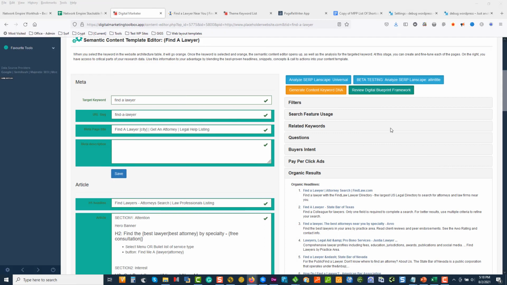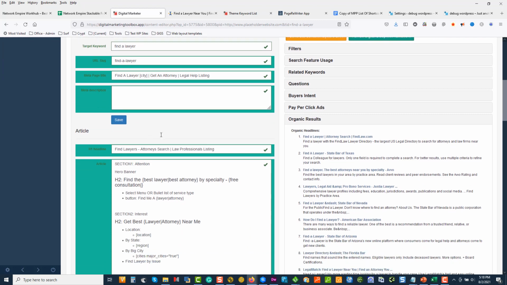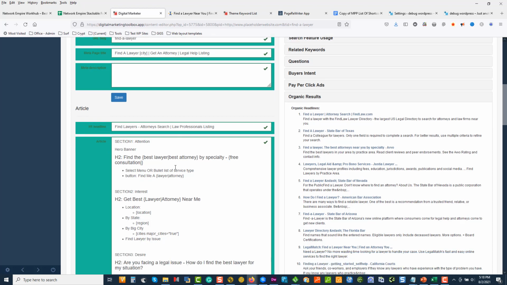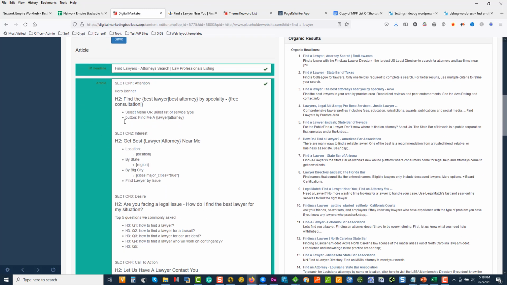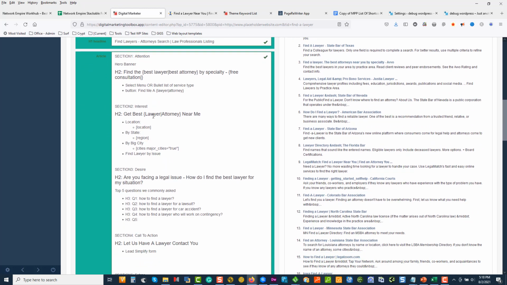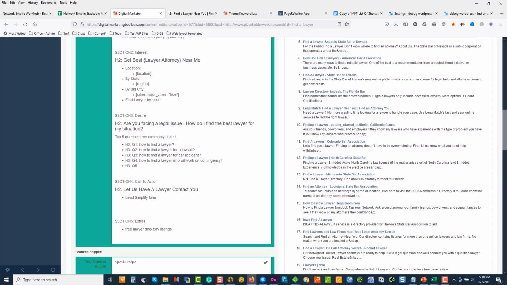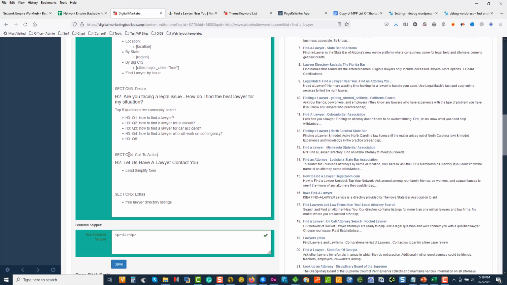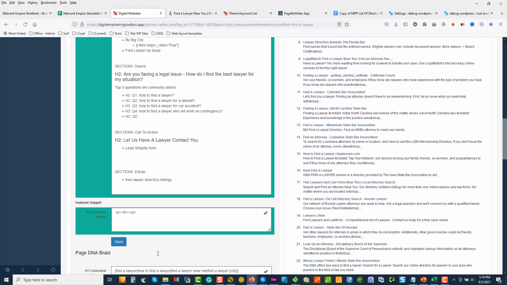Okay, so we've created a basic content template, and what you can see here, we've got our meta title: find a lawyer city, get an attorney, legal help listing, find lawyers. And here are the components we've mapped out so far that we think we should build into our template with our H tags, and each section has a purpose. Okay, so this is what we call a content template.